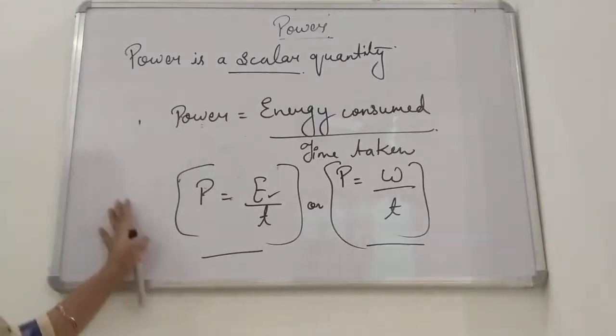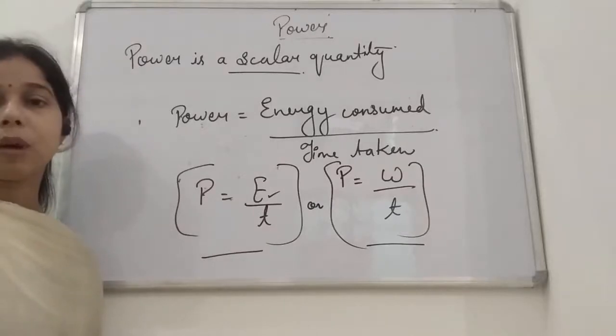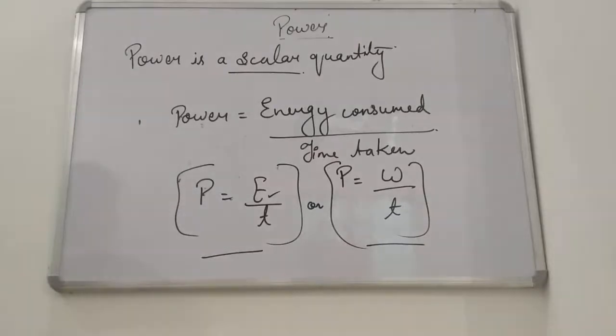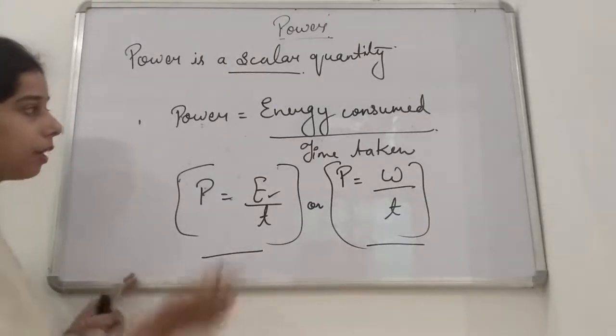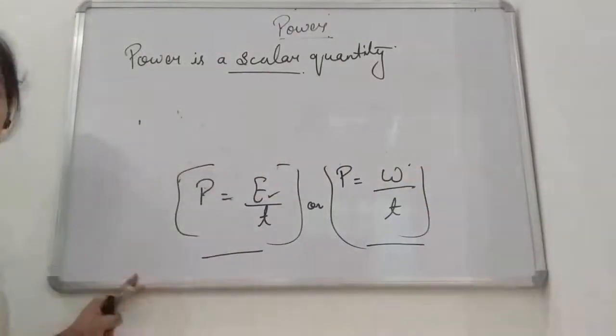Now we have talked about the formula, and what kind of quantity it is. Now we will talk about what is the unit of the power, students. Okay, so you can see the formula, that is energy consumed upon time taken or work done upon time taken. On that basis, we can find the unit of the power.